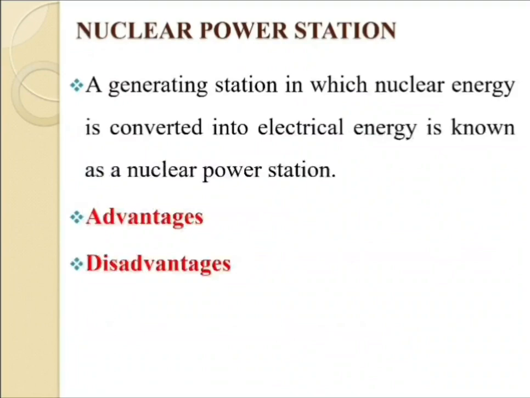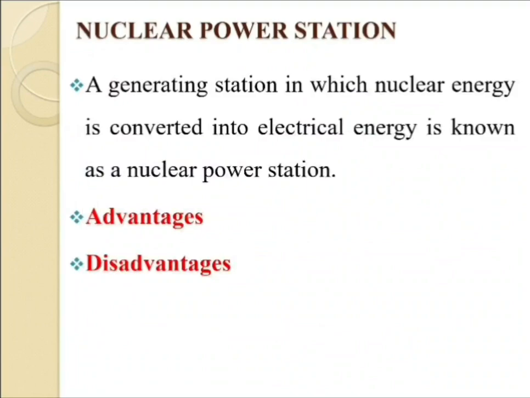Now we are going for the third power plant, that is the nuclear power station. First question: what do you mean by nuclear power station? The definition is: a generating station in which nuclear energy is converted into electrical energy is known as a nuclear power station.